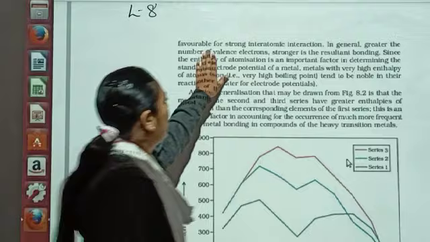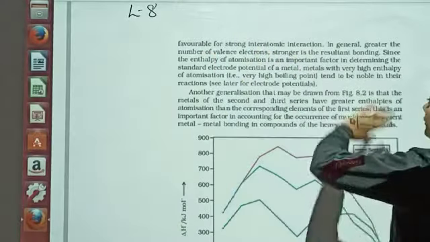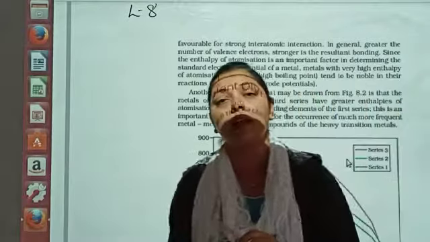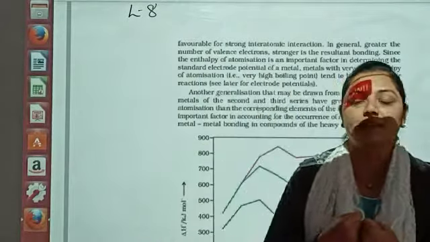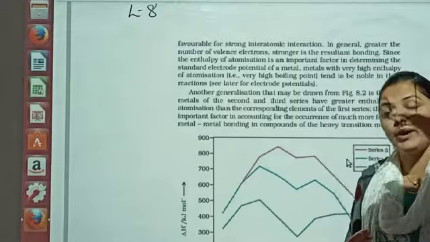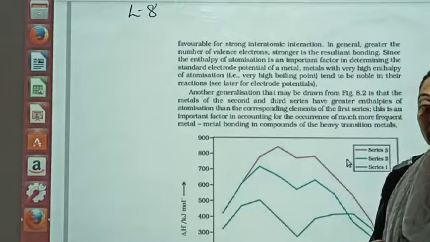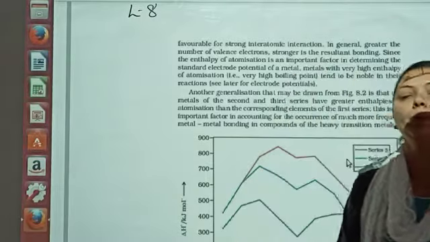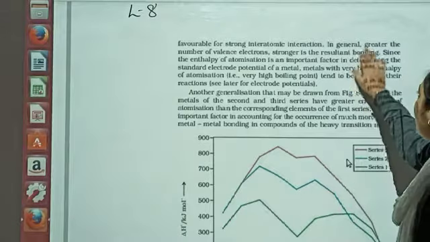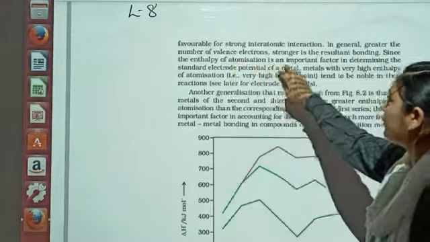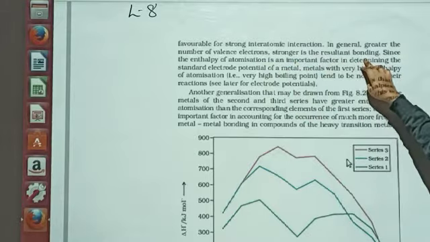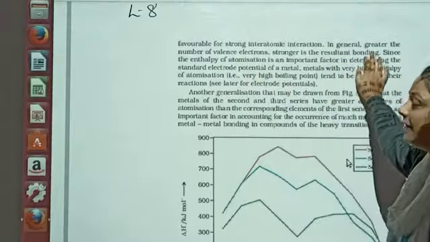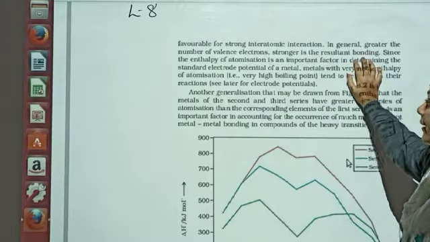Let us see further. Favorable for the strong interatomic interaction. Somewhere the electron distribution of the metal is such that the attraction of electrons is very high, so in such a case its melting point will be very high. Are you getting? And when there is less interaction of the metal atoms and electrons, that will be the low melting point. In general, greater the number of valence electrons, stronger is the resultant bonding. Very clear statement: the greater the number of valence electrons there, the stronger the bonding will be.